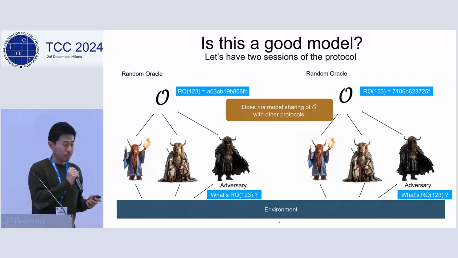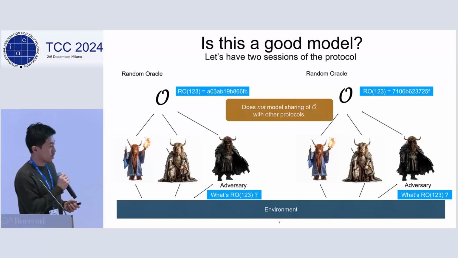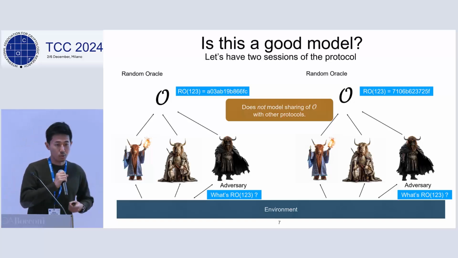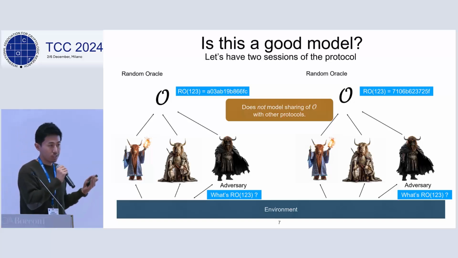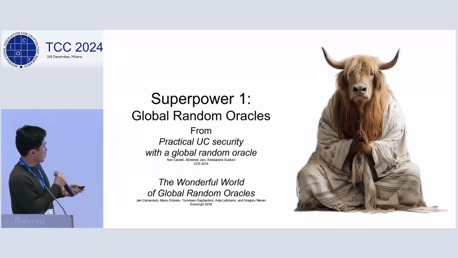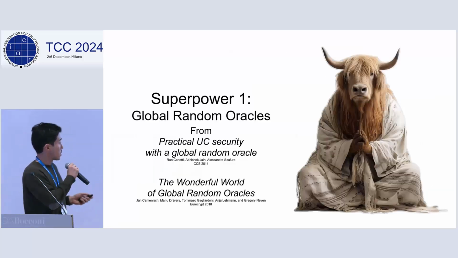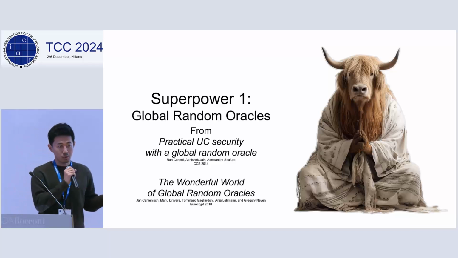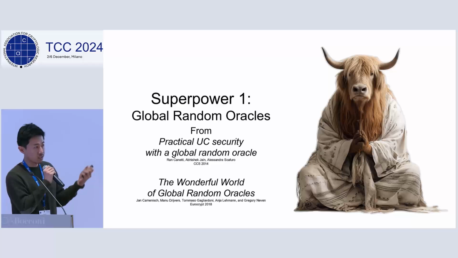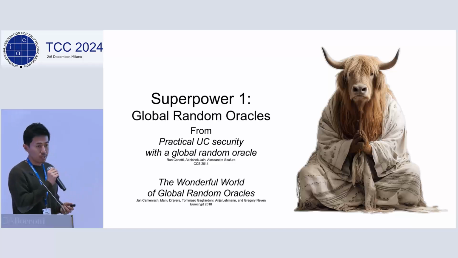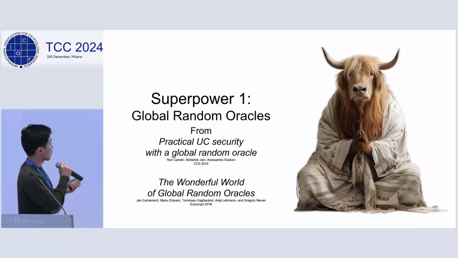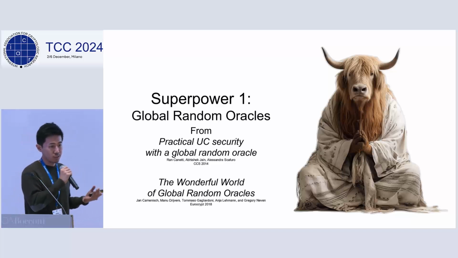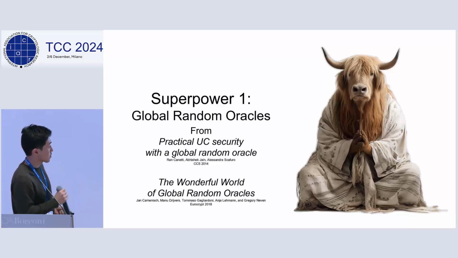There are a few nice previous works which treat the random oracle as a global resource. Our work is also inspired by the modeling strategy of these works. They define the superpower in such a way that the same random oracle instance can be accessed by different protocol sessions. So now we define the random oracle as a global functionality, and all these parties can access the same instance of the random oracle. This is how we can model how the same hash function is used in practice.